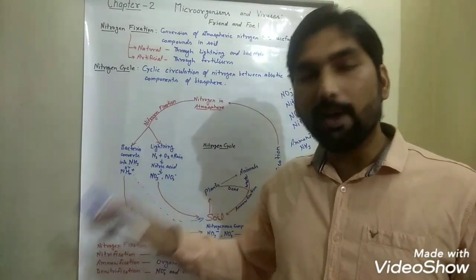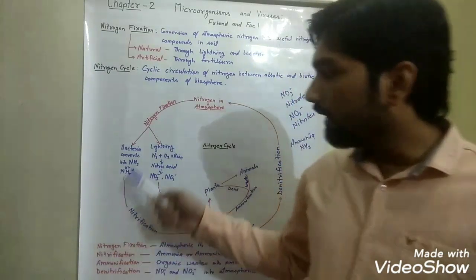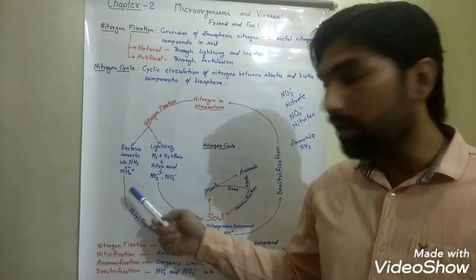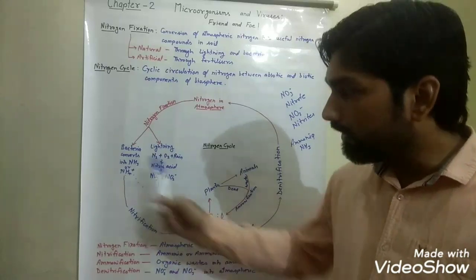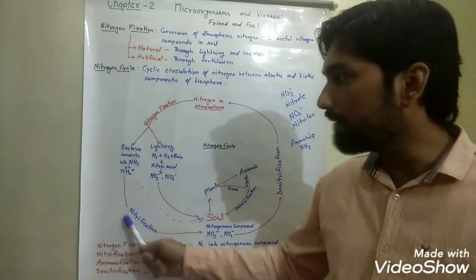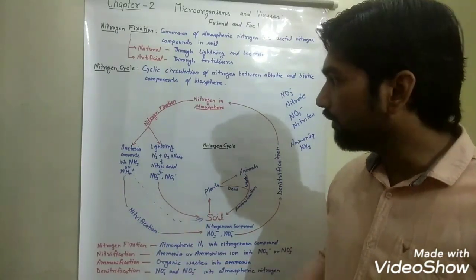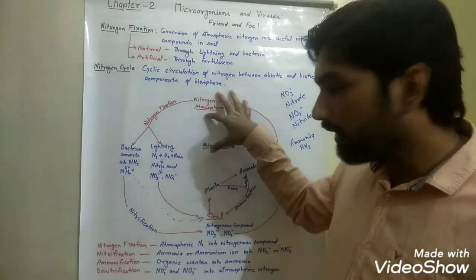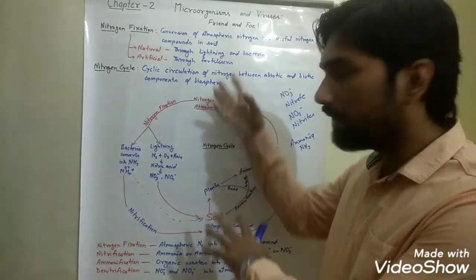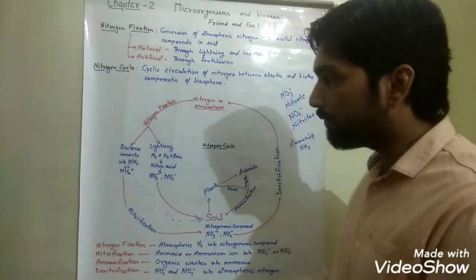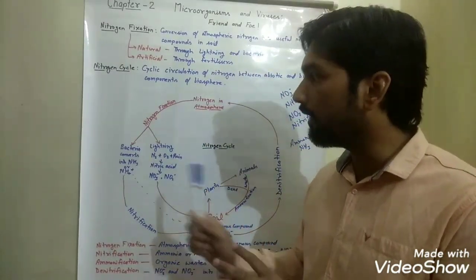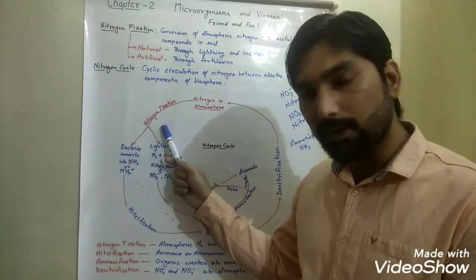Sometimes a few more bacteria convert these ammonia or ammonium ions into nitrate and nitrite, and this process is known as nitrification. So from the atmosphere to soil, nitrogen is fixed in the form of nitrogen compounds, and you have read two main processes till now. The first one is nitrogen fixation.